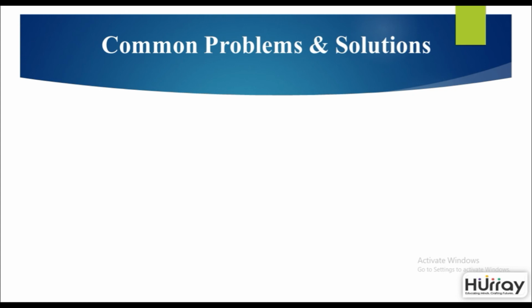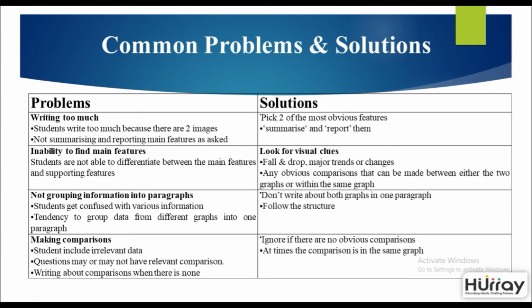Now there are often problems that students face. So below are listed some common problems as well as solutions to those problems. What do you do when you write too much? Mostly students are found to be writing too much because there are two images. So they feel that they should include each and everything, and that results in a very long piece of writing, and you could lose the coherence in such a situation. Also, not summarizing and reporting the main features as asked is another issue. The solution to this is pick up two of the most obvious features that you notice, summarize and report only them.